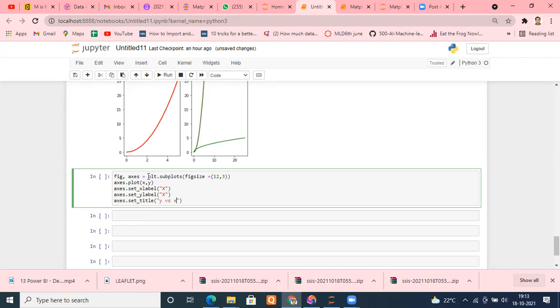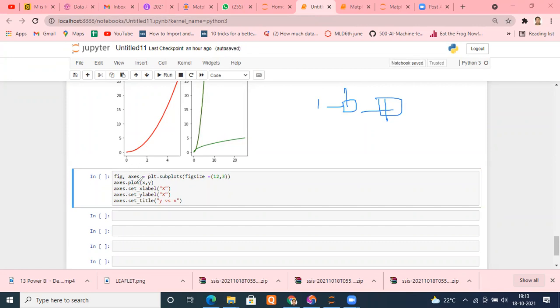This is saying plt.subplots. We didn't mention the number of rows and columns. When we are not mentioning the number of rows and columns, what is going to happen? How many rows is it taking? 1. How many columns is it taking? 1. Only 1 row and within that 1 column. So how many figures can be plotted? Only 1, because we have said 1 row and 1 column. The intersection of them is 1 only. So that's why axis can directly be used, because axis will be having only 1 graph.